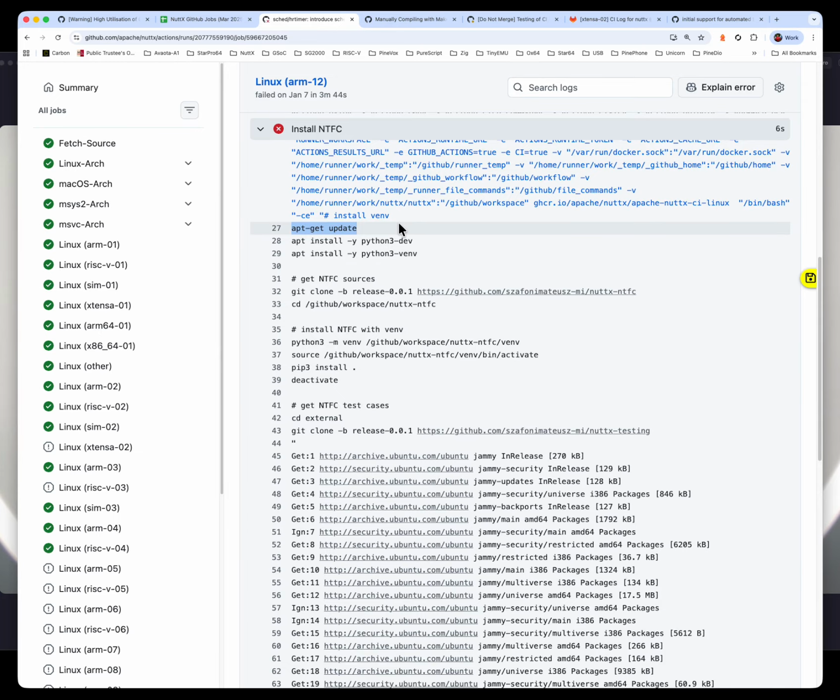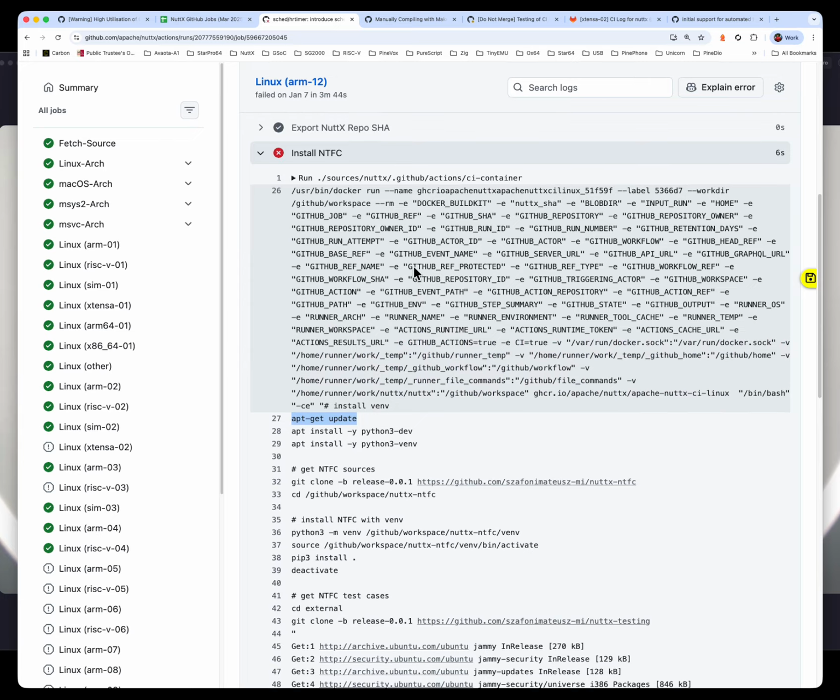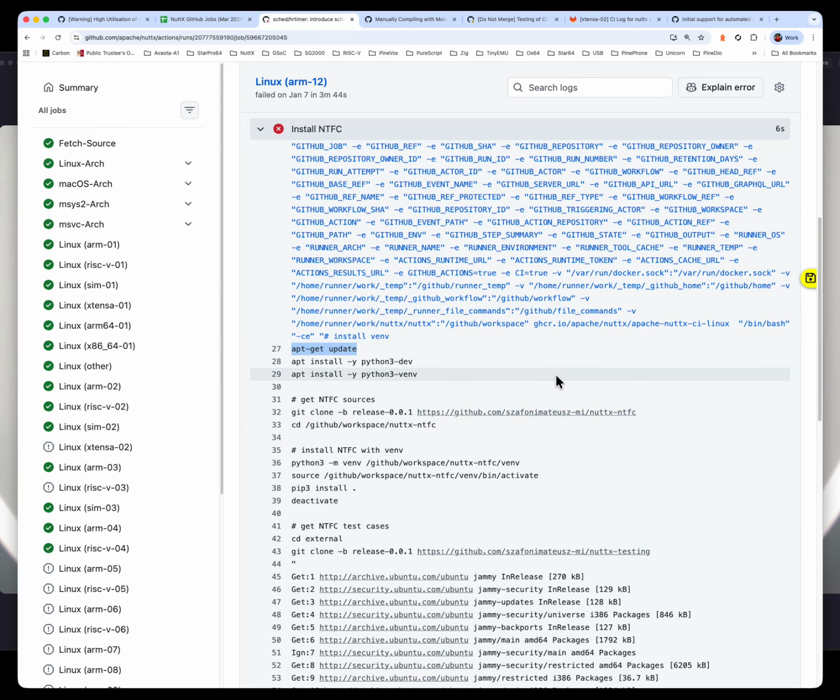Alternatively, I'm wondering, do we really need APT update? Can we just skip it altogether? This container that we're running in comes from GitHub. GitHub, we believe, should be doing some regular updates on the containers. So maybe this is not necessary. But other things could be prone to failure. We could have failed here. We could have failed at a clone, downloading a repo.